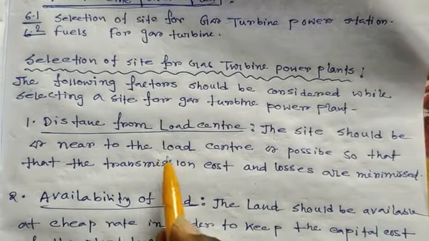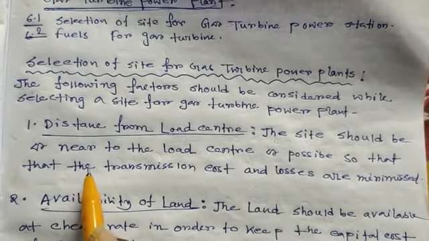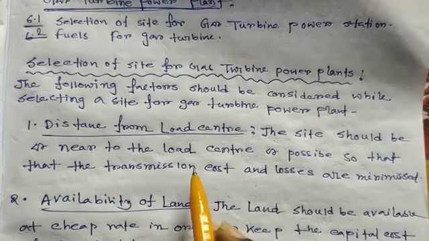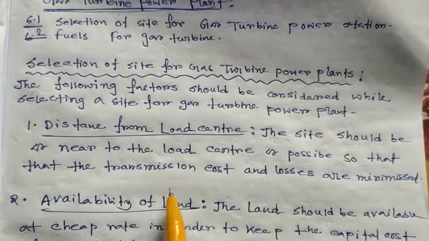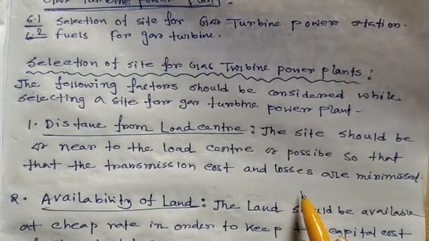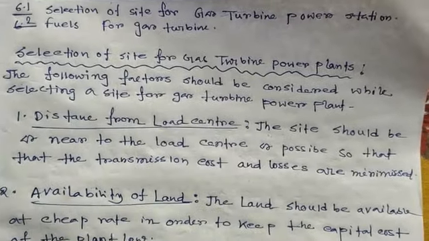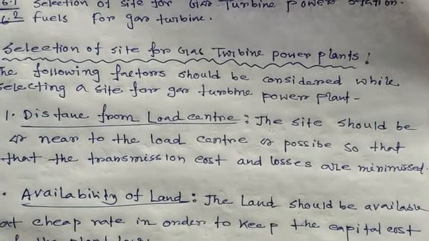When the load center is near the generation station, the transmission cost is less, the maintenance cost is also less, and losses are minimized. So our capital cost also decreases.